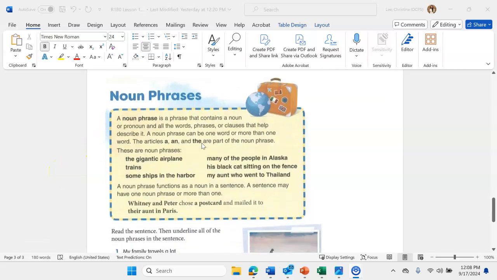Today we're going to look at noun phrases. So we've looked at nouns multiple times. Remember, a noun is a person, place, thing, or idea. A noun phrase is a phrase that contains a noun or pronoun and all the words, clauses, or phrases that help to describe it. So it's all of those parts around a noun that we would use to describe that noun. It can include the articles a, an, and the, and it can also include the adjective that describes it.